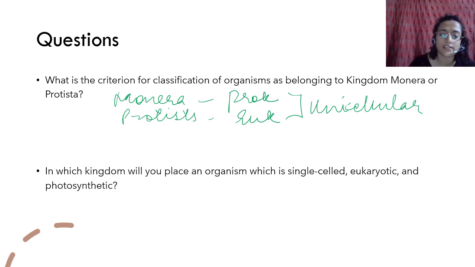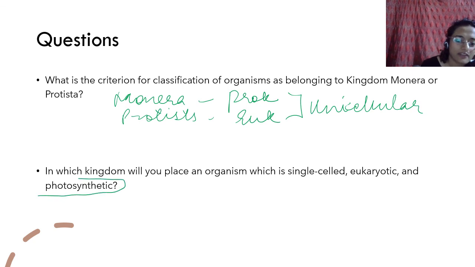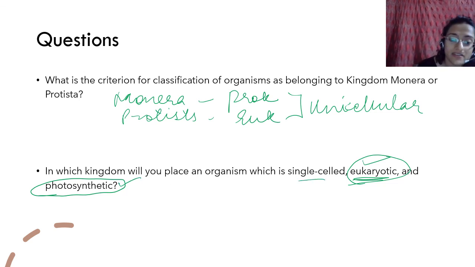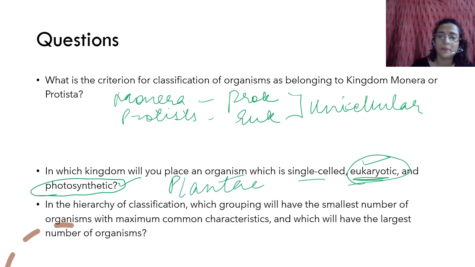In which kingdom will you place an organism which is single celled, eukaryotic and photosynthetic? The biggest hint you got here is the fact that it is photosynthetic. There is only one place you can place something that is eukaryotic and photosynthetic. You saw in Monera there is blue-green algae which is photosynthetic, but it was prokaryotic. This is both eukaryotic and photosynthetic. Single celled or multicellular, that doesn't matter. This will go into Plantae. This is a plant.